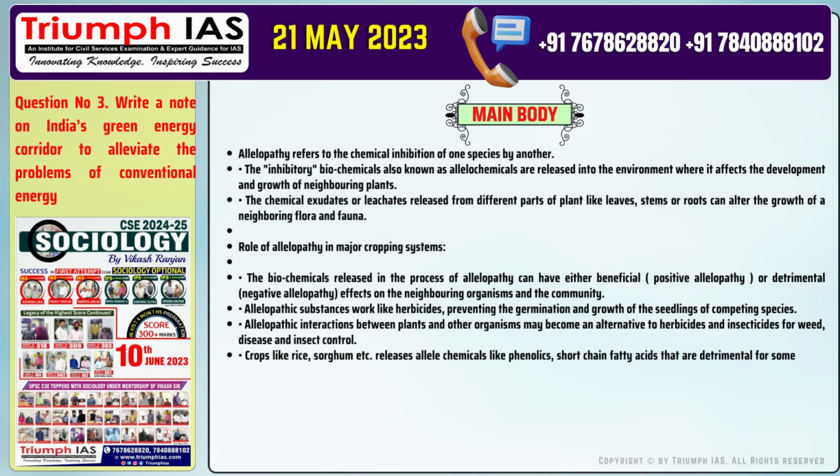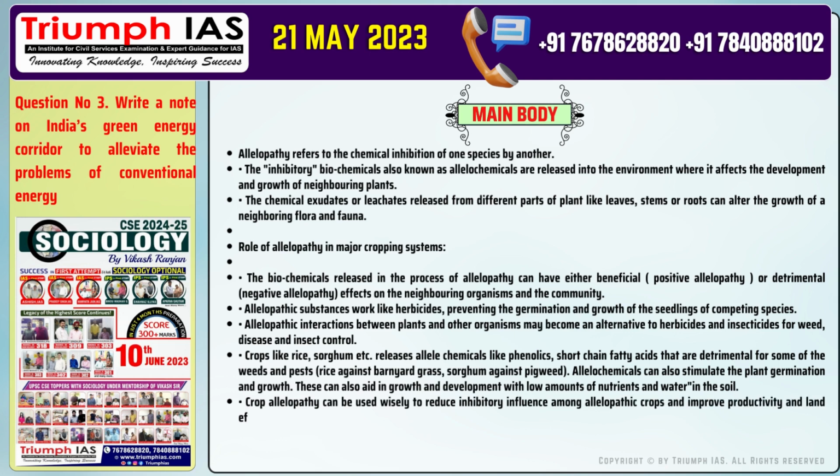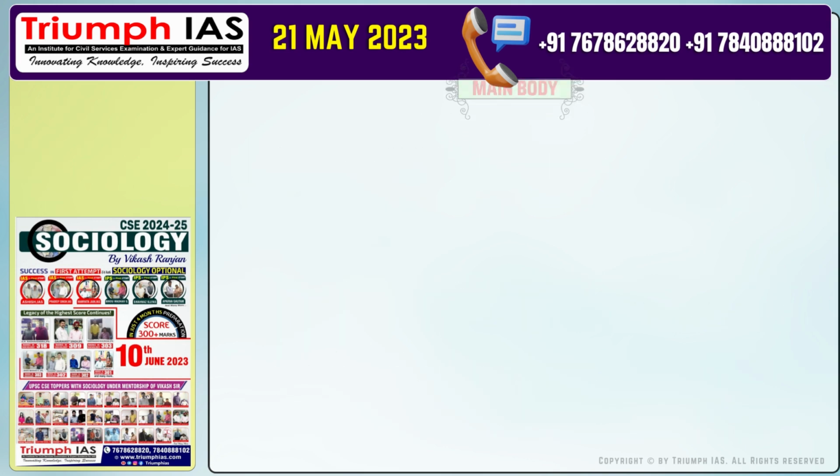Allelochemicals can also stimulate the plant germination and growth. These can also aid in growth and development with low amounts of nutrients and water in the soil. Number 4. Crop allelopathy can be used wisely to reduce inhibitory influence among allelopathic crops and improve productivity and land efficiency by establishing scientific crop rotation and intercropping systems, e.g. intercropping of sorghum, sesame and soybean in a cotton field have a synergistic effect on production and protection against the persistent weed nutsedge or nutgrass.